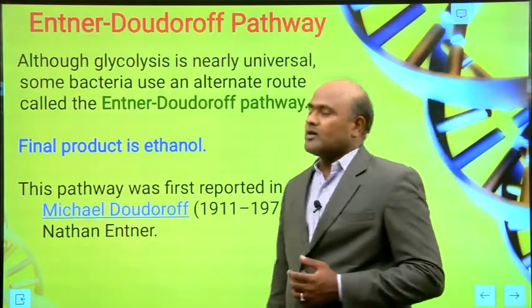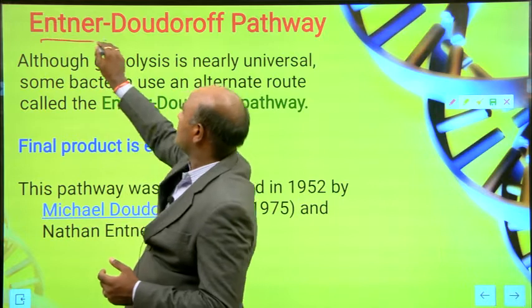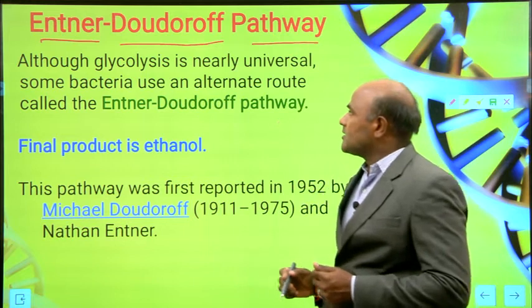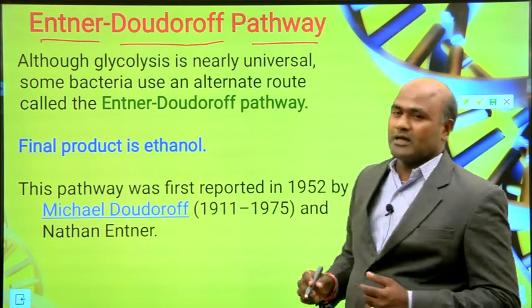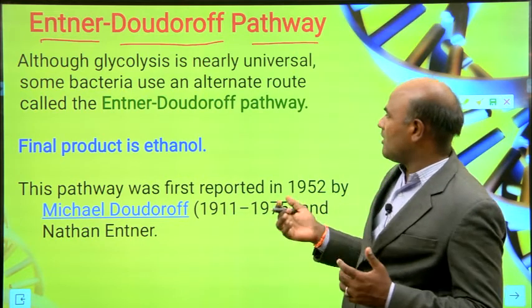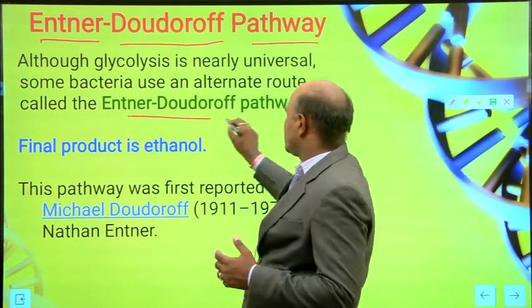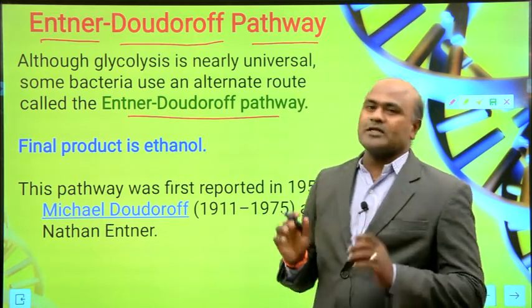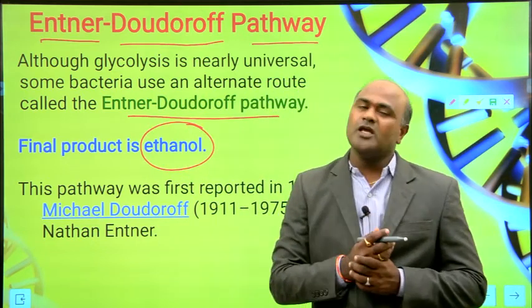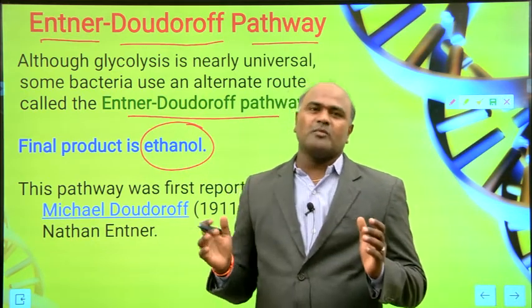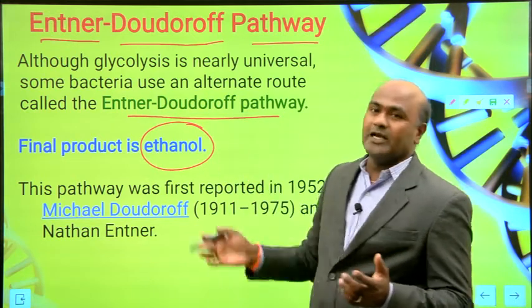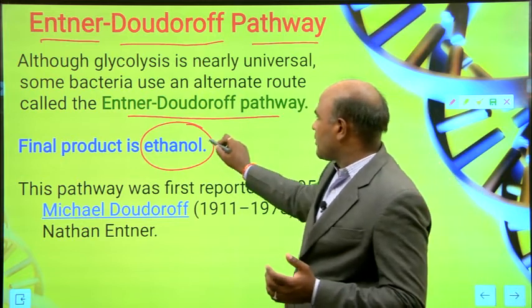Next one is the last one, the Entner-Doudoroff pathway. Glycolysis is nearly universal. The glycolysis pathway is a universal pathway. Some bacteria use an alternative route called the Entner-Doudoroff pathway. When you use this pathway, the final product is ethanol. Why are we going to use the ED pathway? Sometimes we mention the ED pathway, the Entner-Doudoroff pathway, we call it the ED pathway. So the final product you will get is ethanol.